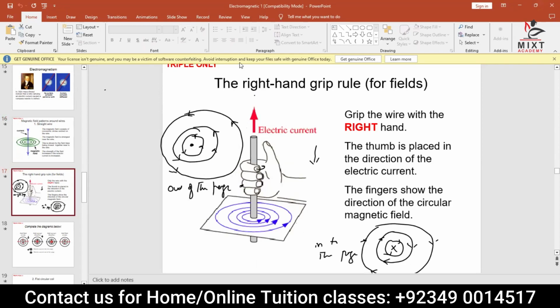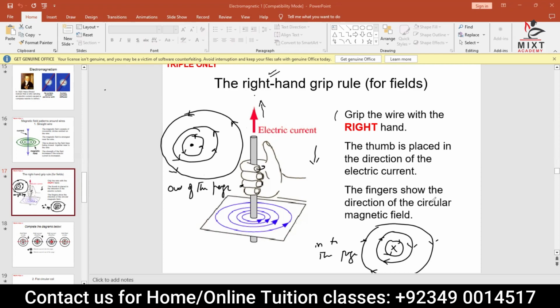Now, if you see this diagram here, they give you a diagram of the right hand grip rule. That is to find out the direction of the magnetic field. Now, the right hand grip rule says that if, for example, you have a wire like this and you want to find out the direction of these magnetic field lines, then grab the wire so that your thumb will point towards the direction of the current. If it goes in the upward direction, then these finger curls will show you the direction of the magnetic field, which is in anti-clockwise direction in this case. That is what we call the right hand grip rule.